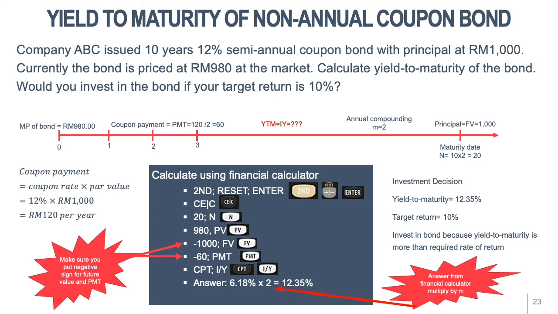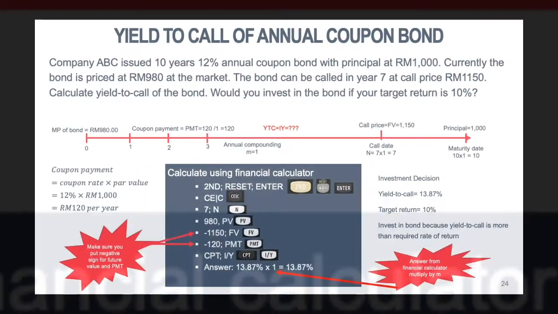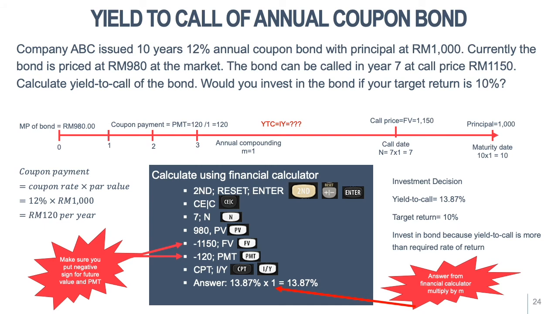So how do we calculate yield to call for an annual coupon bond? Company ABC issued a 10-year 12% annual coupon bond with principal at RM1000. Currently, the bond price is RM980 in the market. The bond can be called in year 7 at a call price of 1,150 ringgit. Calculate the yield to call of the bond. Would you invest in the bond if your target return is 10%?